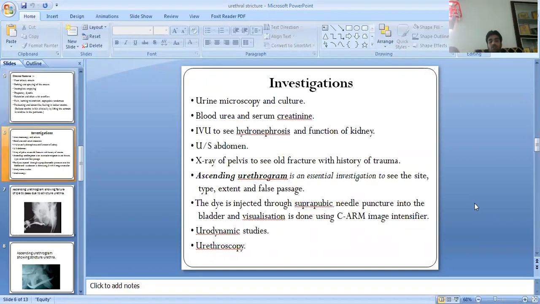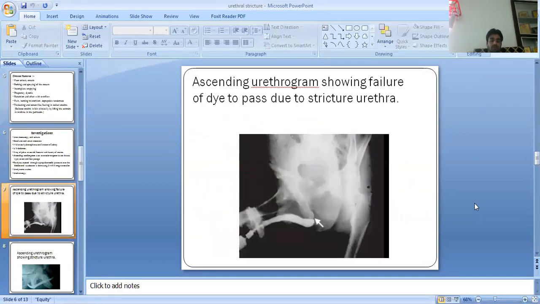Investigations: urine microscopy and culture, blood urea, serum creatinine, IVU to see hydronephrosis and function of the kidney, ultrasonography of the abdomen, X-ray of the pelvis to see old fractures, ascending urethrogram, urodynamic studies and urethroscopy are all investigations.